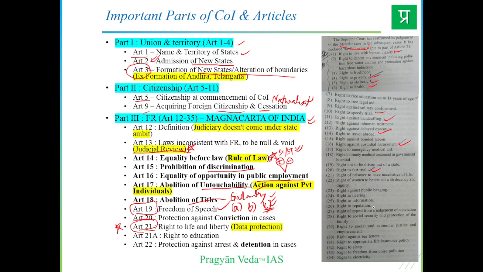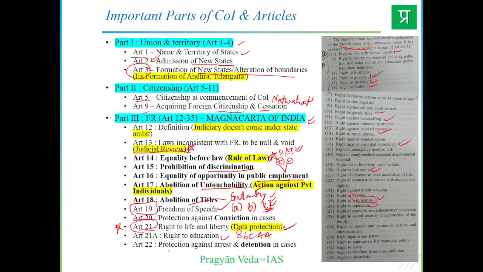So there are many interpretations which come within the ambit of Article 21, right to information, right? Various cases like the Puttaswamy judgment have their basis in Article 21. And Article 21A is right to education, right? The 86th Constitutional Amendment Act inserted Article 21A.